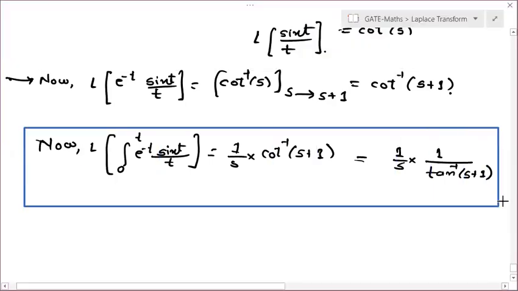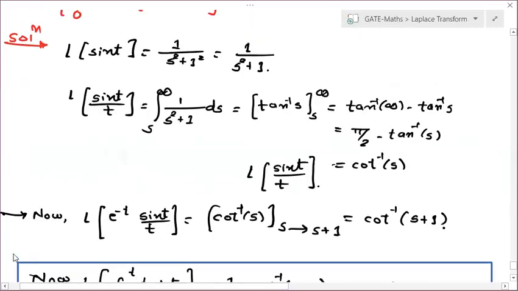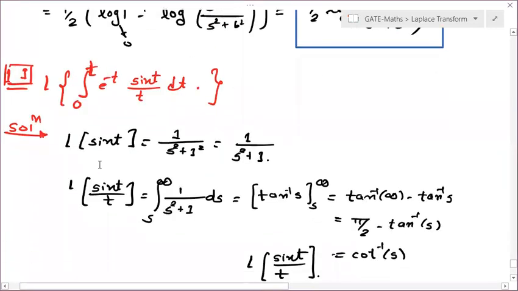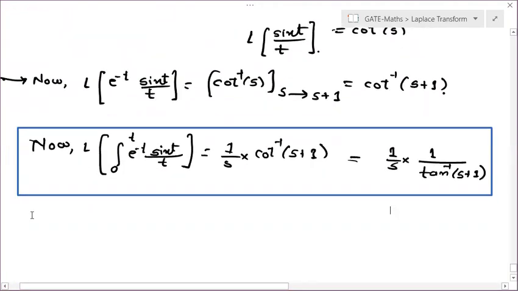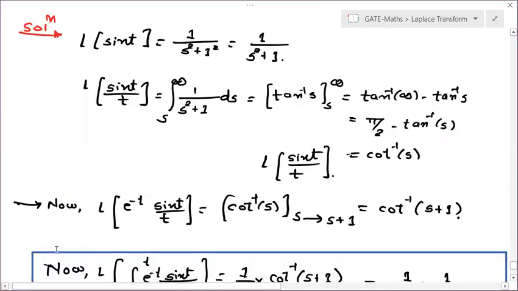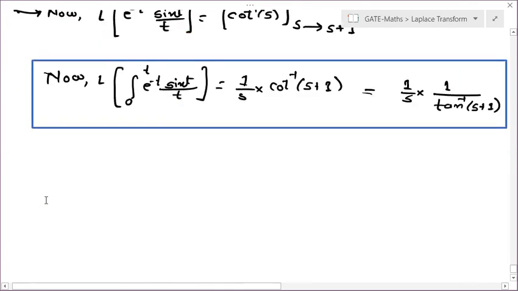Okay. So we went step by step, right? First we found Laplace of sin t, then sin t by t, then e to the power minus t sin t by t, and finally integral 0 to t e to the power minus t sin t by t. Okay. So this was our question number 11. Now let us see question number 12.